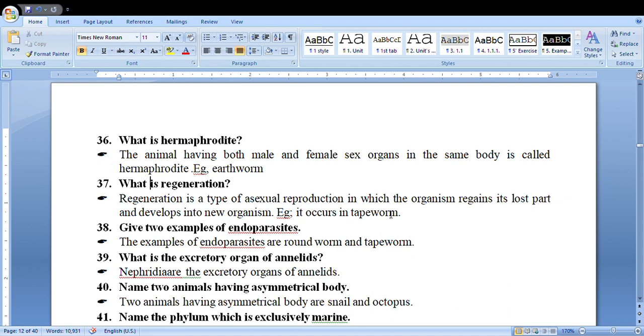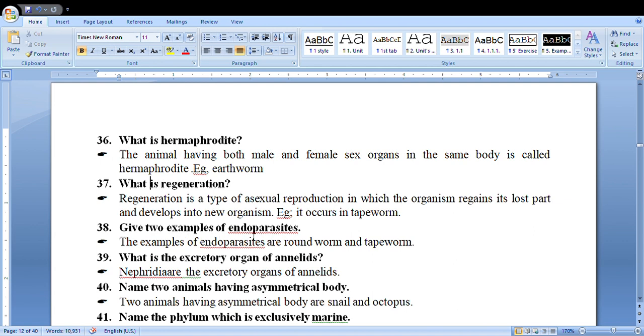Example, it occurs in tapeworm. When the tapeworm body is divided into many pieces, each part regains its lost part. If it has a head, it regains body and tail part. If it has a body part, it regains its head part and tail part. Such high regeneration power tapeworm has.